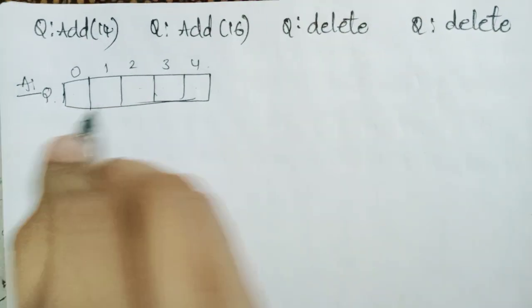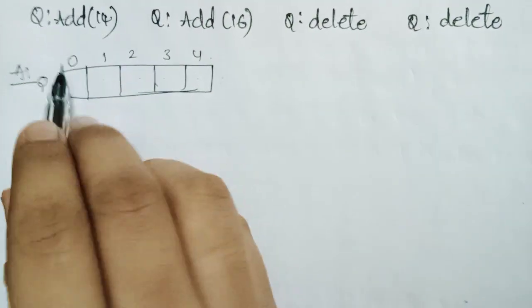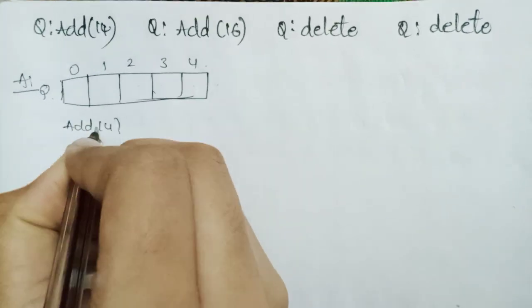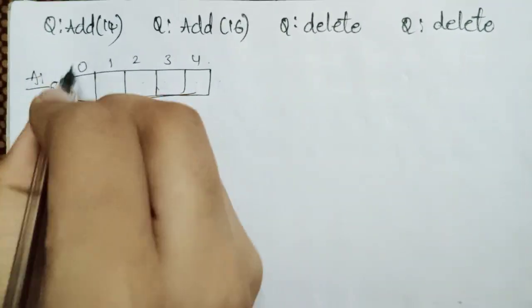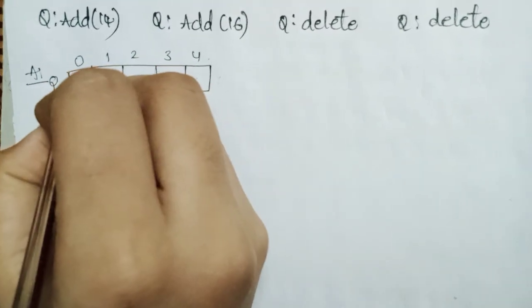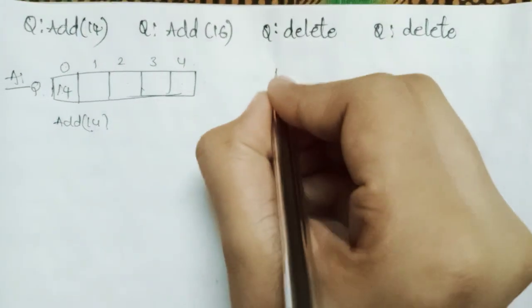Q is nothing but Q. So what is given? Add 14. Now what are we doing? Add 14 in array. In which place are we adding 14? 0 place. We have already seen front and rear.